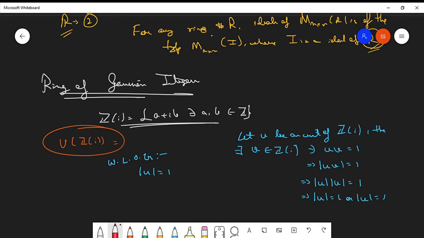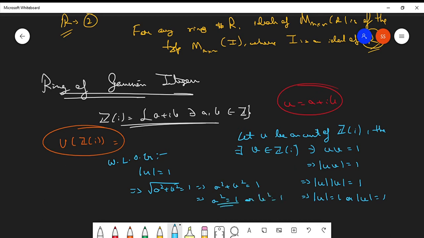Here we consider U to be some a plus ib complex number. So from here what can we say? Root over a square plus b square equals 1, which implies a square plus b square equals 1. Since a and b are individually integers, we get a square equals 1 or b square equals 1. When a square is 1, b is 0. When b square equals 1, then a is 0. Is it clear?